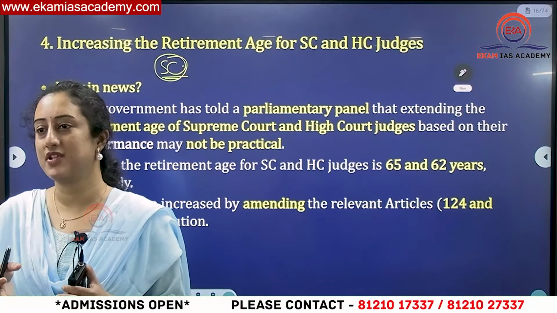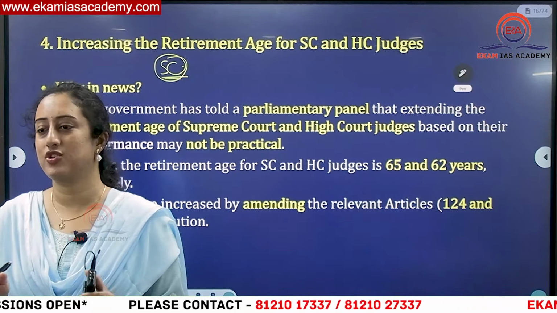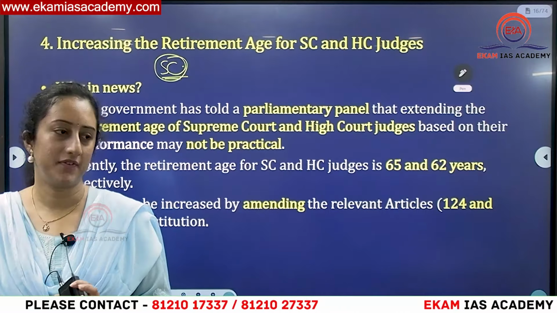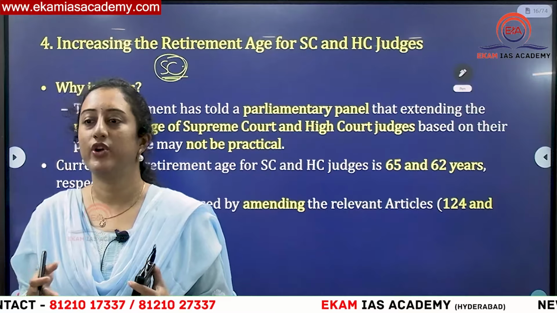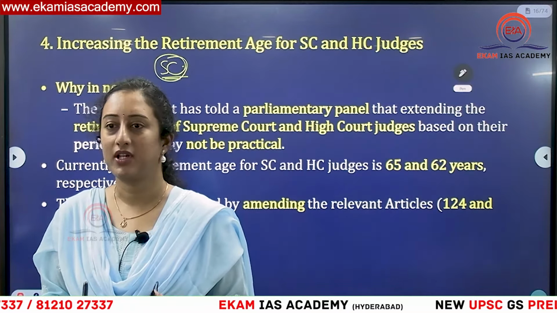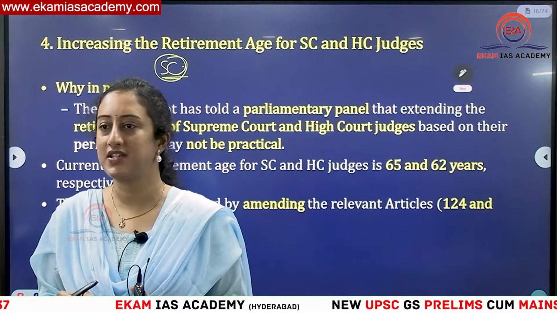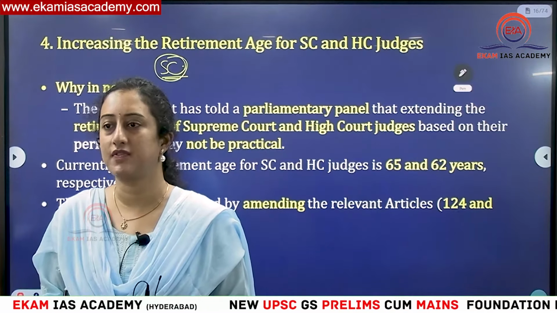In recent times, there is a growing nexus between executive and judiciary, although there is a strict separation of executive and judiciary, under which article again? Article 50 of Directive Principles of State Policy, right? But still, there is a growing nexus in recent times. But in the previous times, we had very good judges who had decency in the law and maintained those principles. Independence was preserved at that point of time.